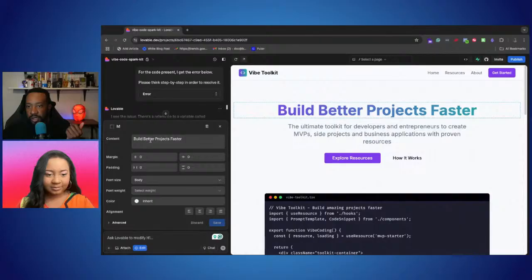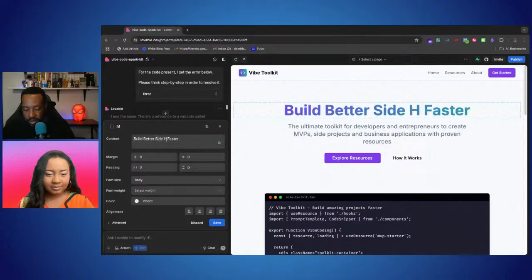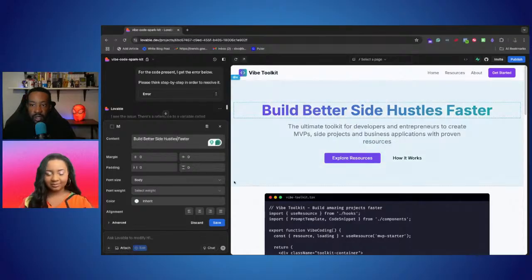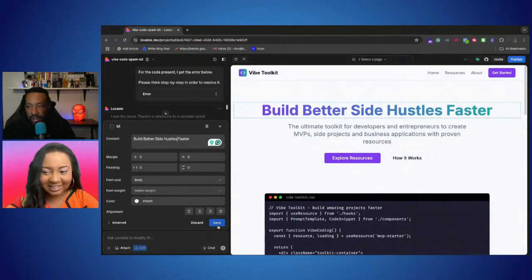Better projects. I'm just going to say build better. I'll say side hustles right now. Something like that. Okay. And then I have options for color, alignment. Ooh, all of these details right here. Let's see. Put this here.